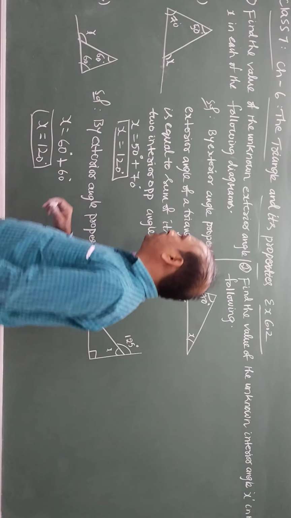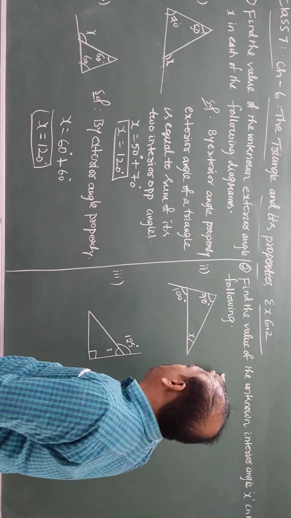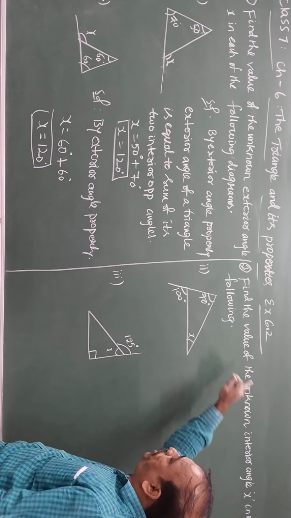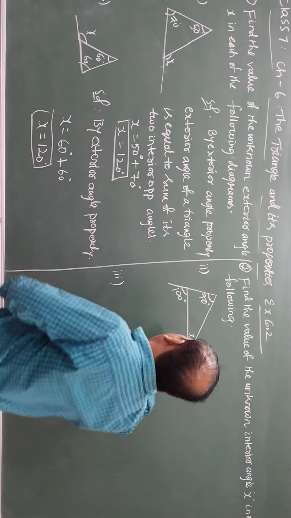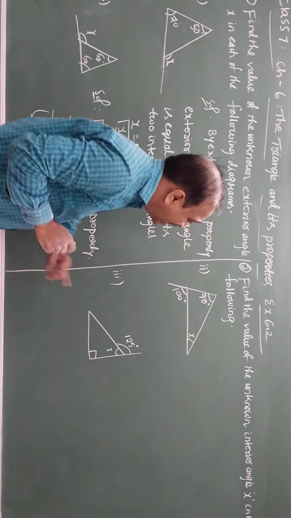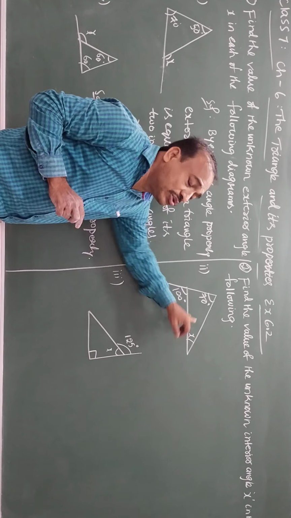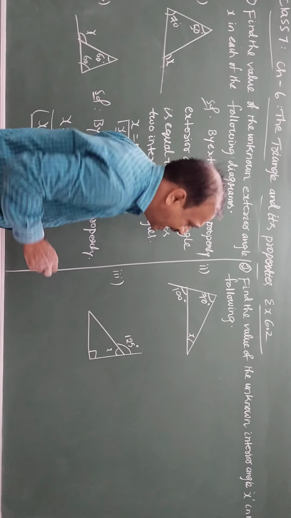Similarly, question number 2: find the value of the unknown interior angle x in the following. Here also we apply the same concept. The exterior angle is equal to the sum of two interior opposite angles.